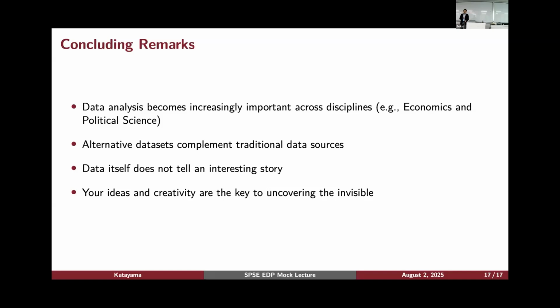We have that kind of economic theory, but we do not have economic theories that explain the hour-by-hour movement of people. This will give us a new challenge to explain human behavior. And those alternative data sets will complement traditional data sources, such as GDP, unemployment, those officially available data from the government.